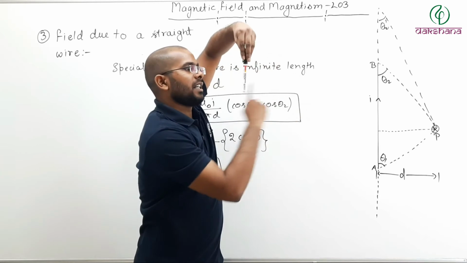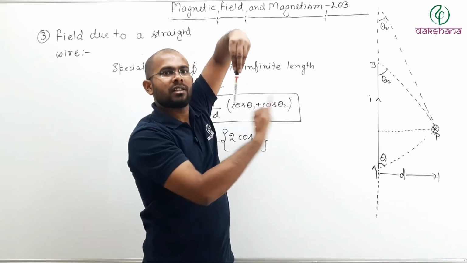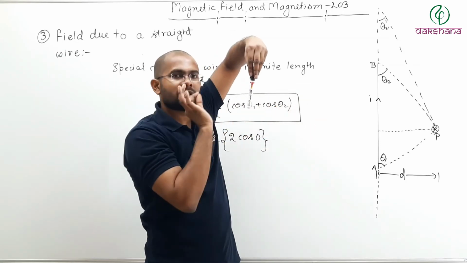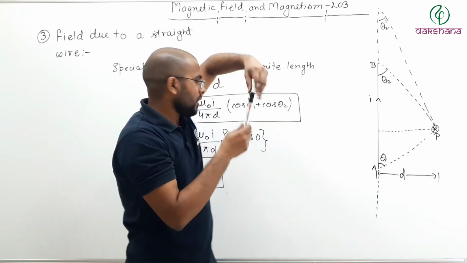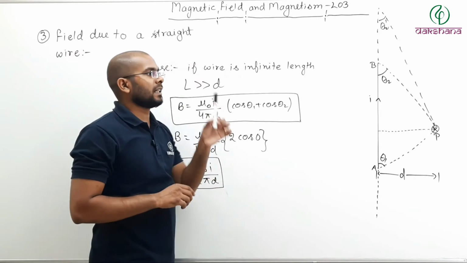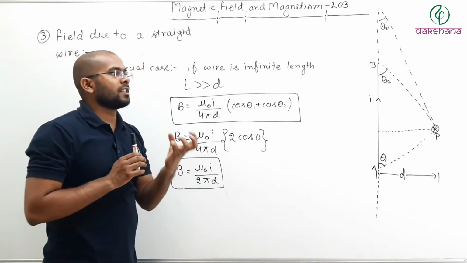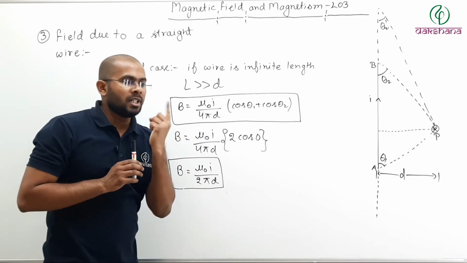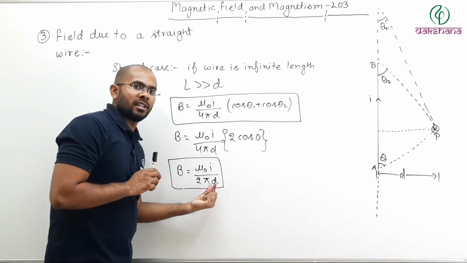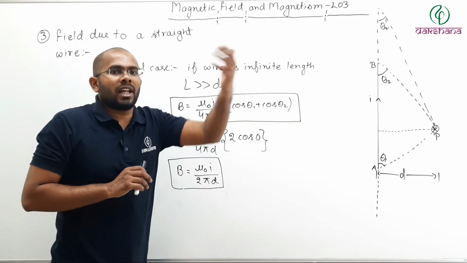So if any direction field is same, then that is what? That is circular. That circular is equidistance. Every point on the circle is equidistance. So in this case, in a straight current carrying conductor, field lines will be what? Field lines will be in the form of concentric circles. When you change the distance d, your strength changes, and if the strength changes, your field lines change.